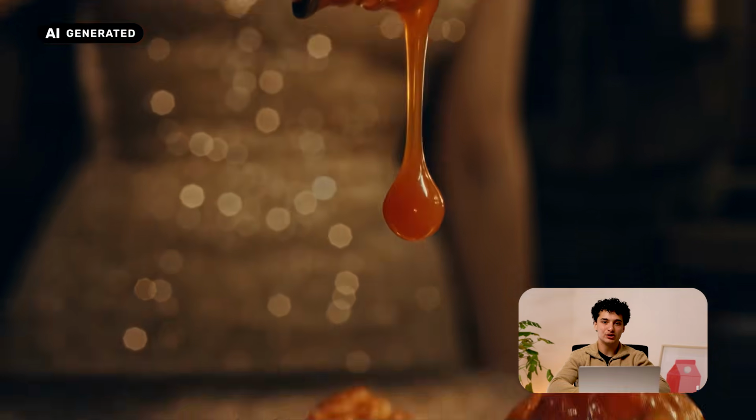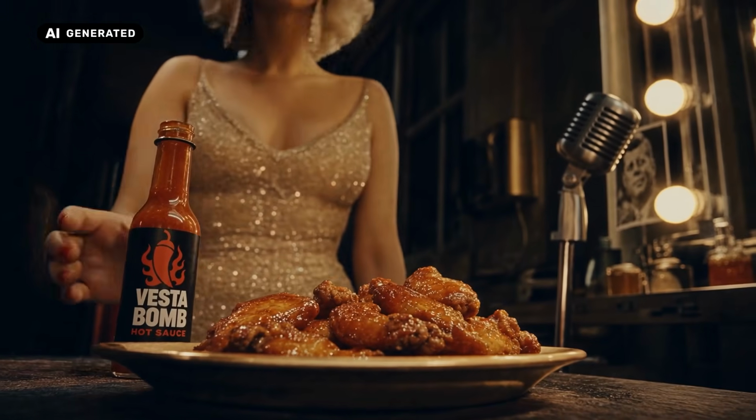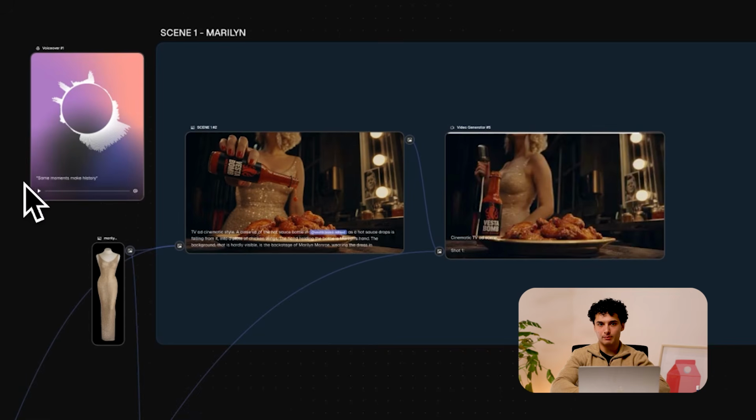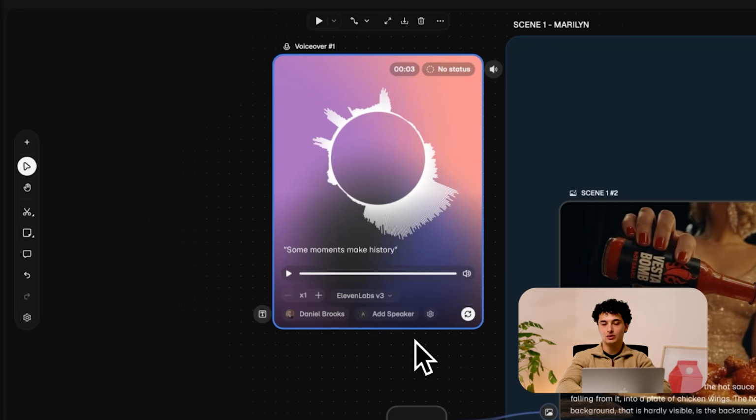This was the clip that was used in scene 1. First step, voiceover. Some moments make history. This was done using Eleven Labs as the audio model and Daniel Brooks as the speaker. We like to separate the voice from the video just to keep the voice more consistent and so you can have more control over everything while editing.